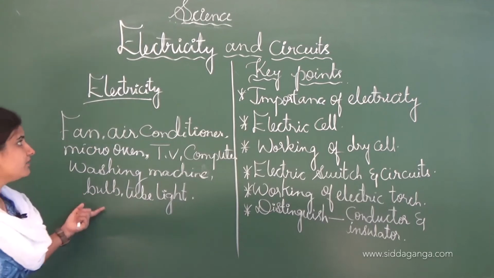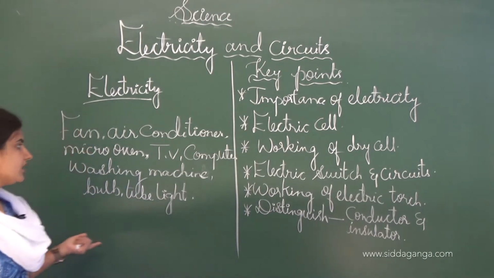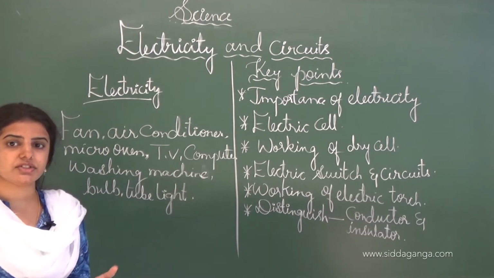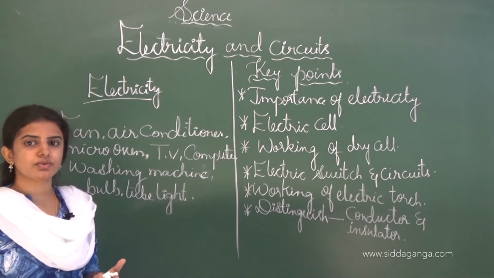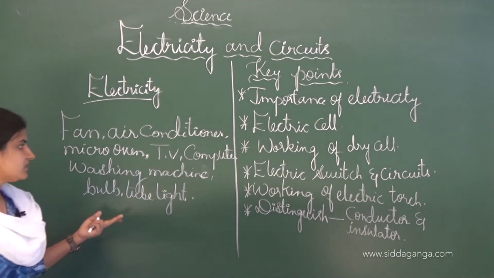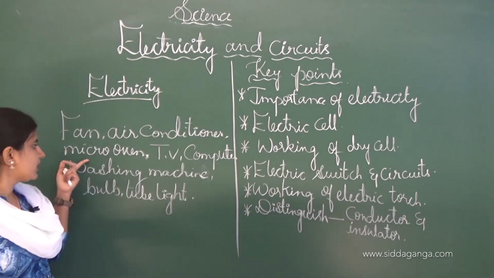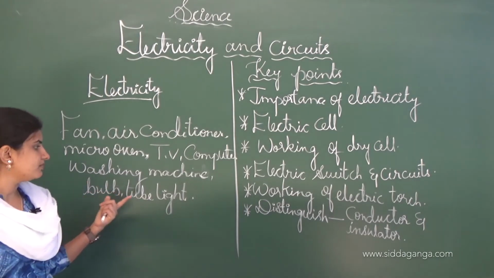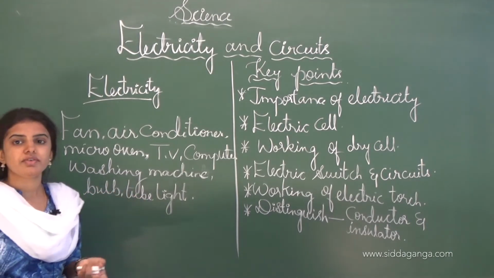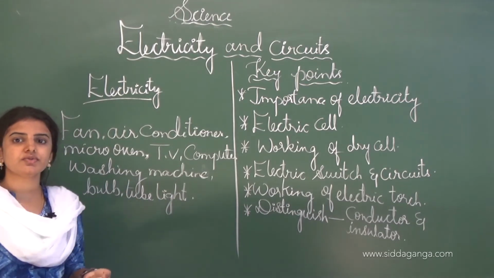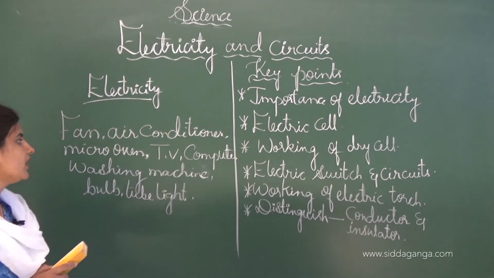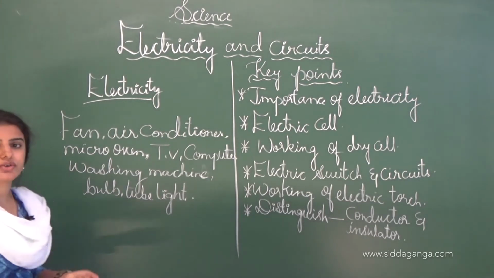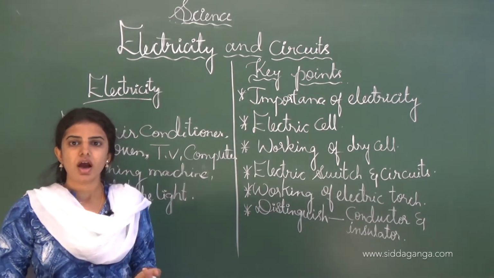These are run with the help of electricity only. There are different types of gadgets and electric devices which run or move by using electricity only, like fan, air conditioner, microwave oven, TV, that is television, computer, washing machine, laptop, tube light and bulb, which are the instruments or devices that run with the help of electricity only. And in today's world, without electricity we can't even imagine our life.